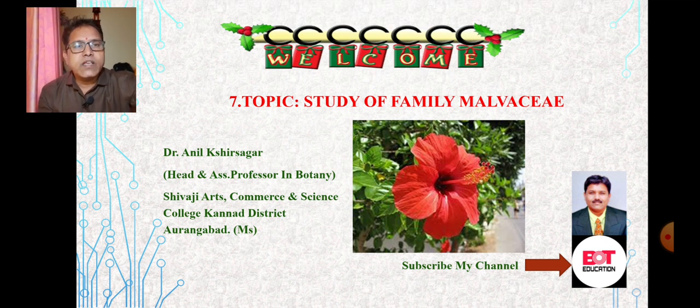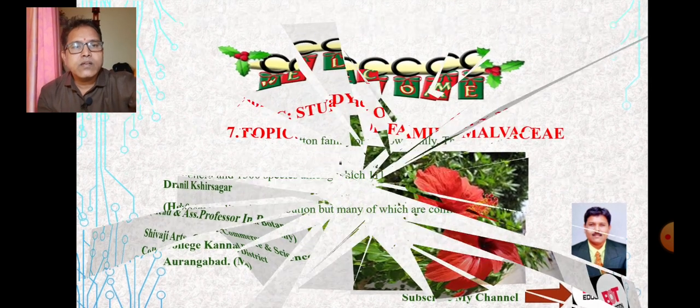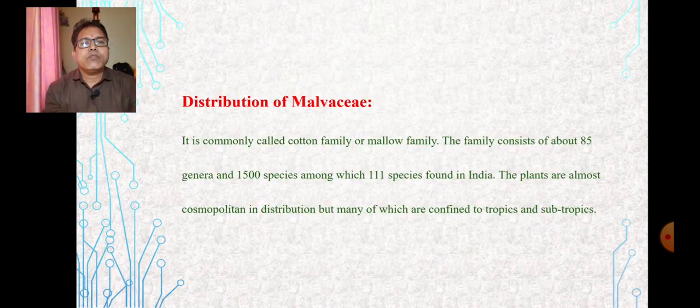Now let us see the distribution of the family Malvaceae. It is commonly called the mallow family or the cotton family. The family consists of about 85 genera and 1500 species, having 111 species found in India.